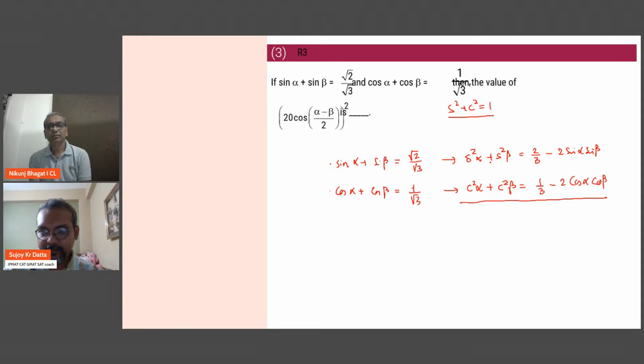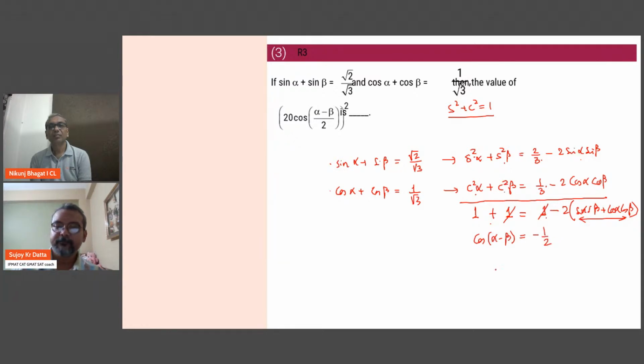Add: sin square plus cos square is 1, sin square plus cos square again is 1, 2/3 plus 1/3 is 1, minus 2 common, sin alpha sin beta plus cos alpha cos beta. Now this is something which you should recognize: cos A cos B plus sin A sin B is cos of A minus B, right? You end up with cos of alpha minus beta is negative 1 by 2. Look, till here is it fine?